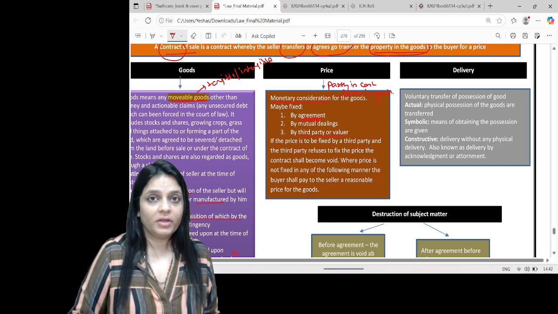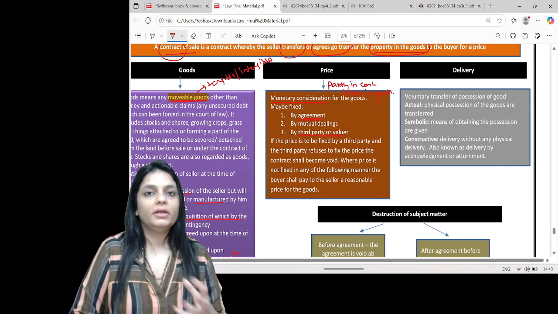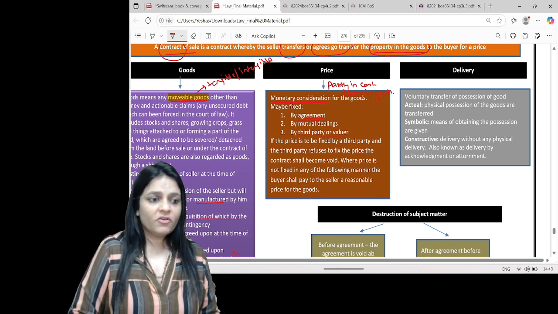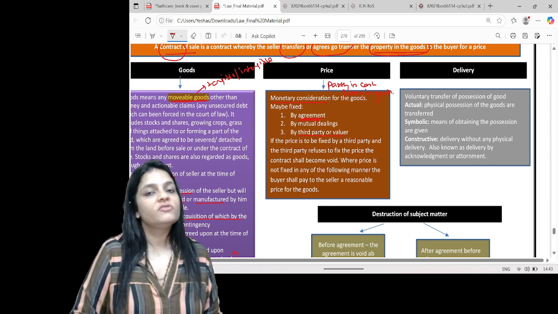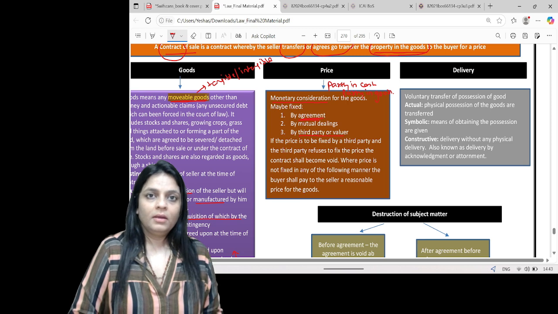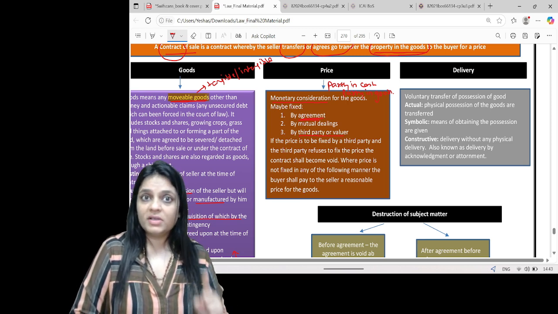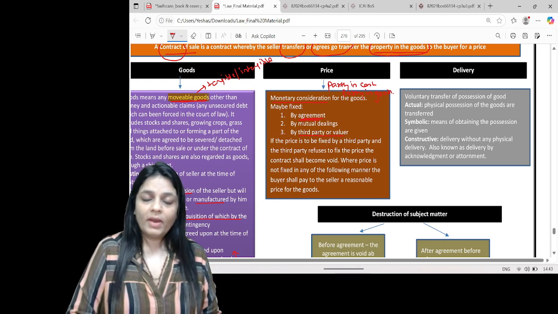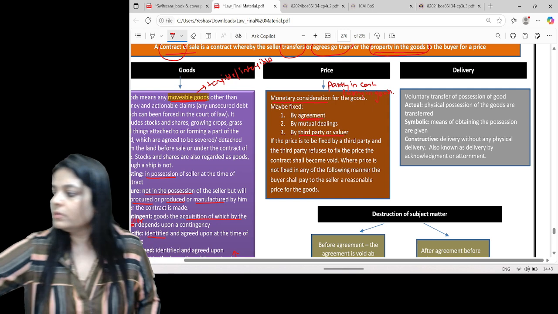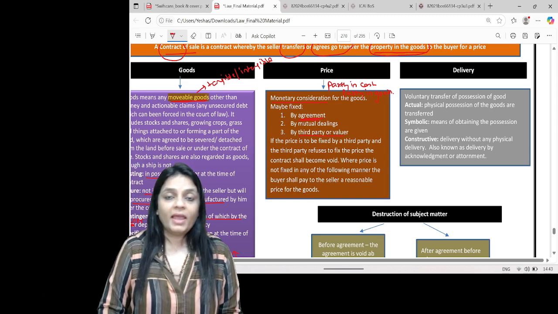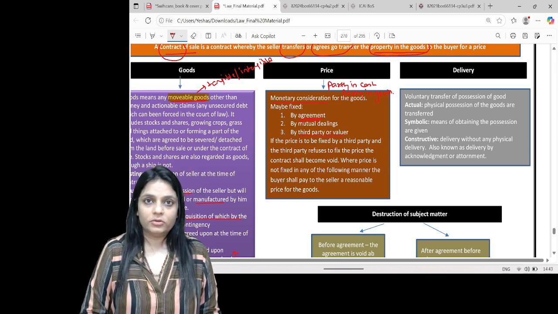The next one, delivery. What is delivery? Voluntary transfer of the possession of the goods. It is not statutory transfer, forced transfer. It's not just transfer, it's voluntary transfer. By choice, the transfer of goods takes place. There are three types of delivery. First is actual delivery, where I physically give the goods to you. The second one is symbolic delivery. I don't give you the goods, but I give you symbols using which you can take the goods. The third one is constructive delivery.